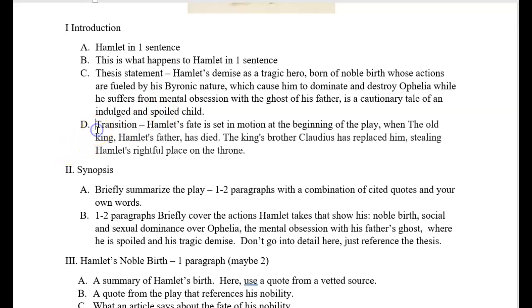Next, as always, is a transition to the next section, which is the synopsis. This is going to be 1 or 2 paragraphs. First, you want to explain what happens in the play. This cannot be copied and pasted. This needs to be a combination of cited quotes from the summary as well as your own words.